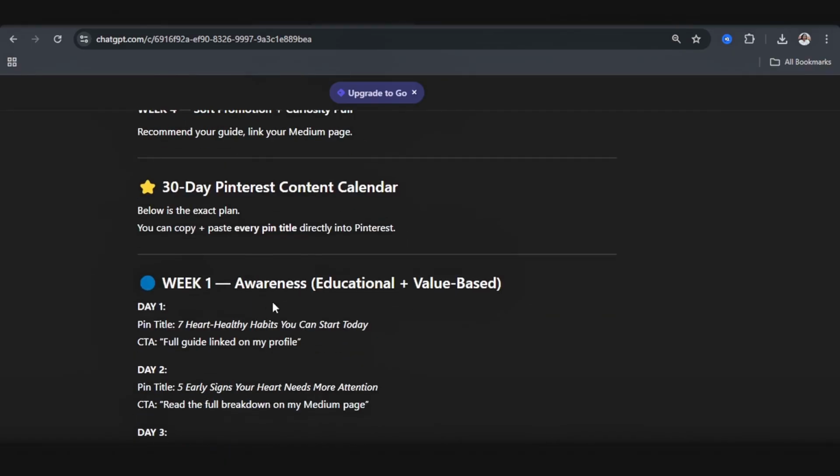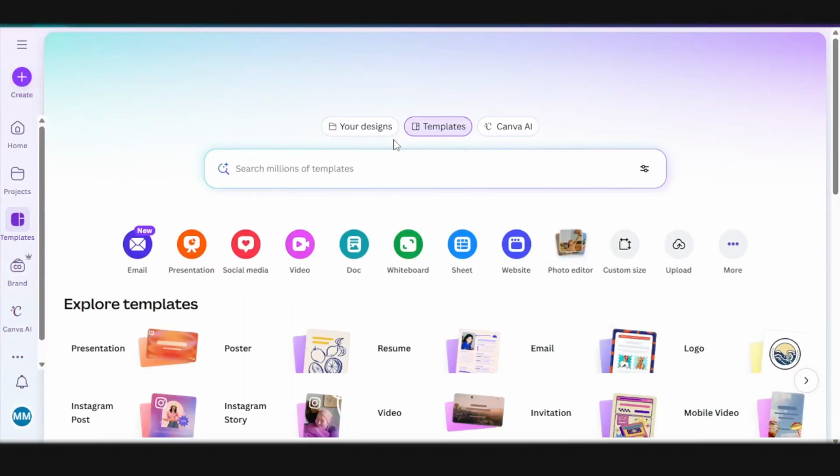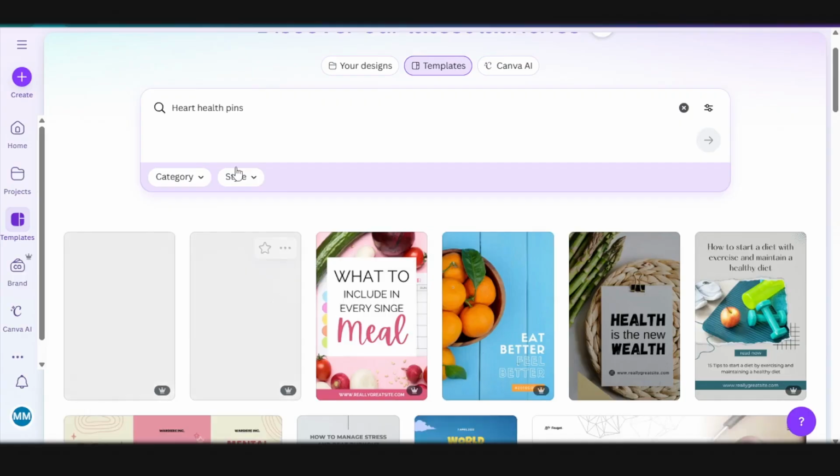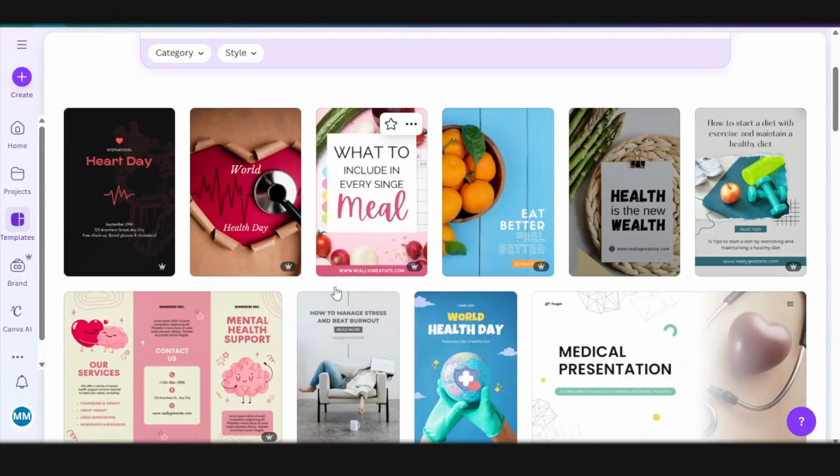So now for week 1, AI has literally broken everything down. For week 1, we have 7 heart healthy habits you can start today. And we can simply create a pin using Canva. So I'm going to head over to Canva. In Canva, under templates, I can simply search heart health pins. And this is going to give us pins that are more tailored towards our niche. So all we have to do is very minimal editing.